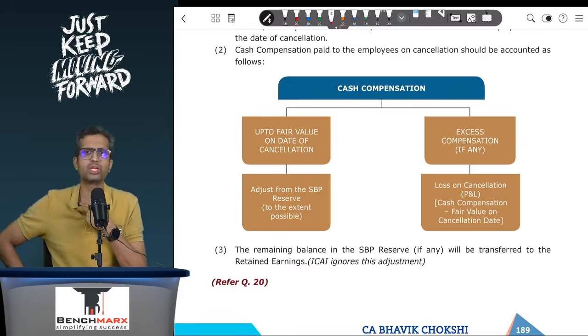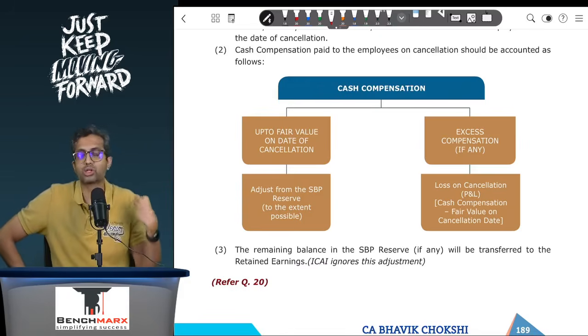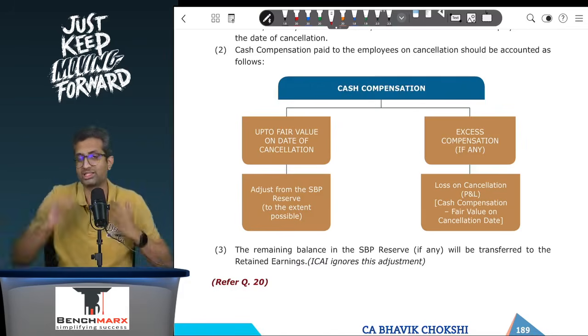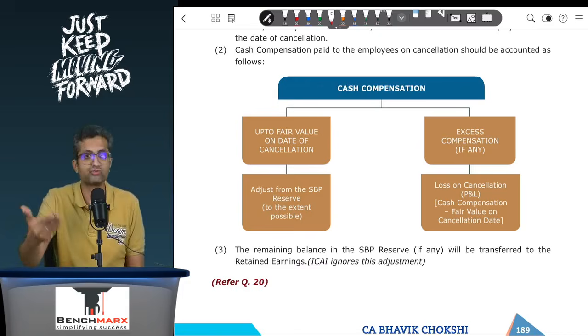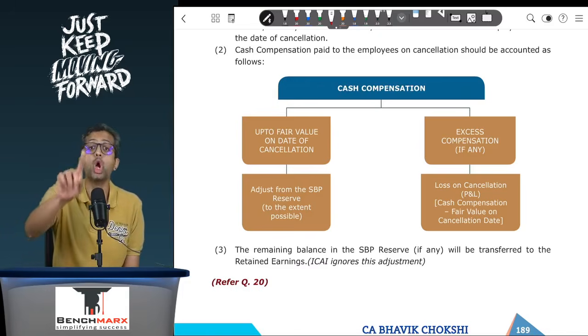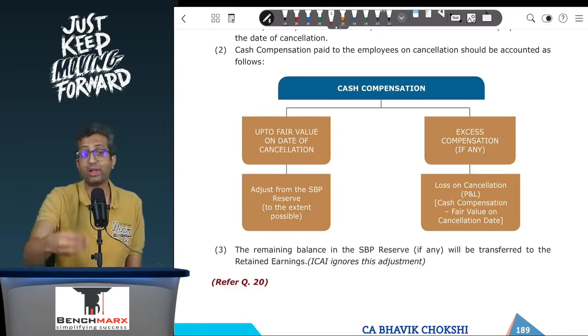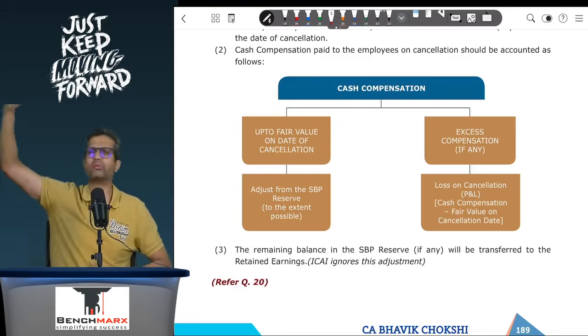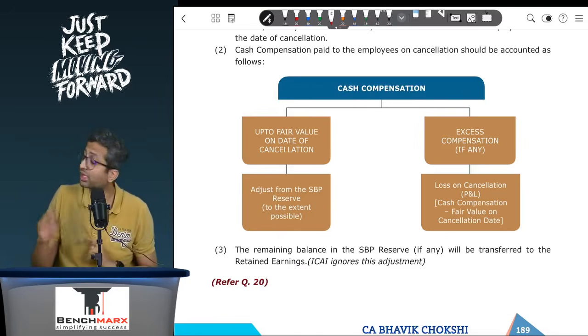If you directly do SBP reserve account debit to bank, I will not show a separate loss on this cancellation. So the standard says, to the extent permissible and possible, whatever balance there is in the ledger, SBP reserve account debit to bank will be based on the fair value of the options as on the date of payment. So maybe on the grant date, the fair value may be 130, 150, whatever. On the date of payment, the fair value is 90. But are you paying 90? No, you are paying 95.